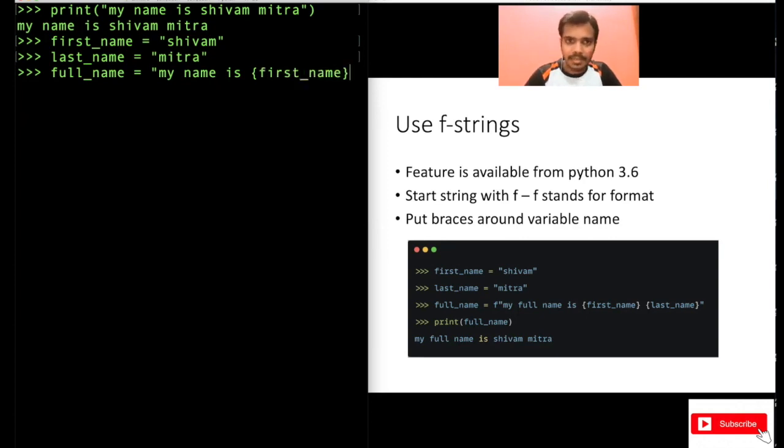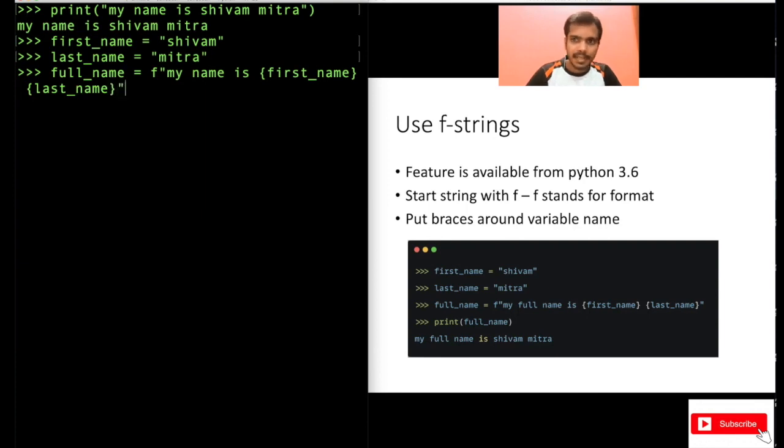When you are using this, you have to use f also here. I forgot. At the beginning, you have to write f, and then the string, and then first name, right? And of course, I have to go to a new line now, put a space here, then write last name.